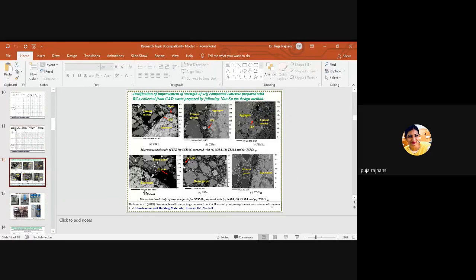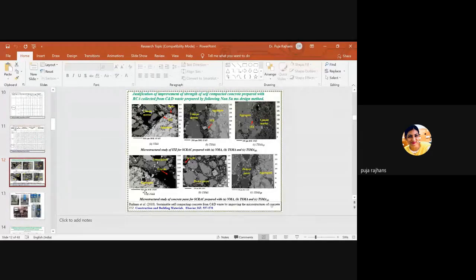So here you can say that at the micro level, the interfacial transition zone gets dense and gets stronger. Similarly, in the second figure, ABC, here we have lots of loose space and cracks. The black shows the cracks.